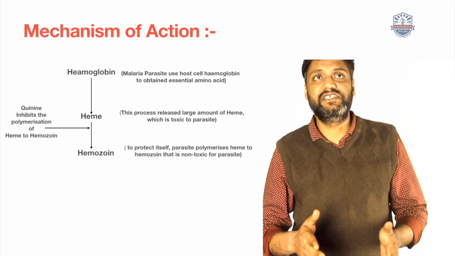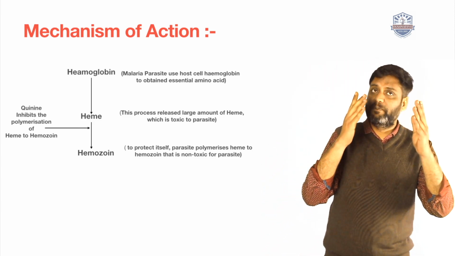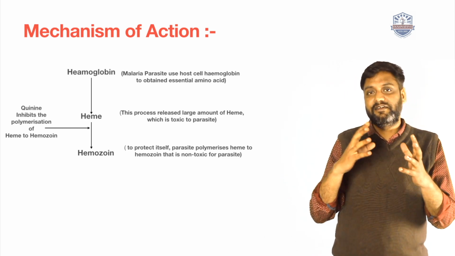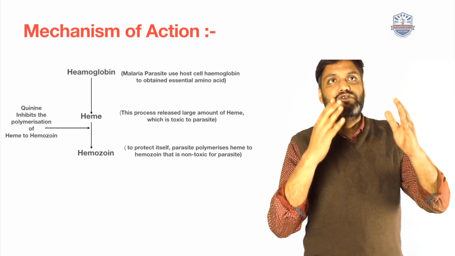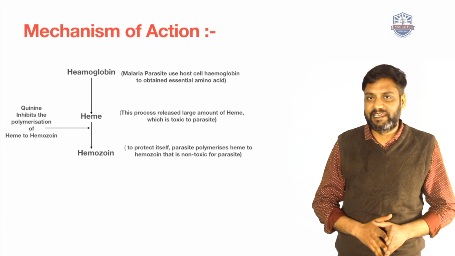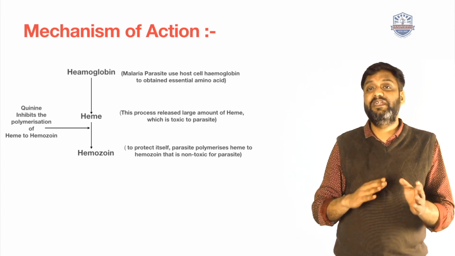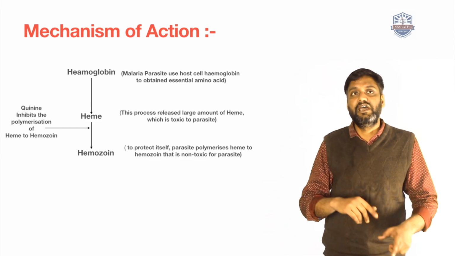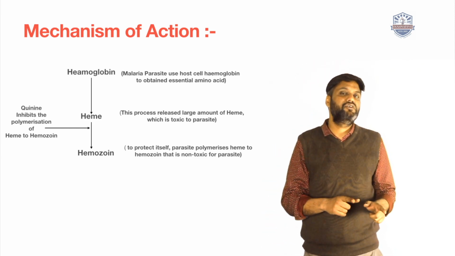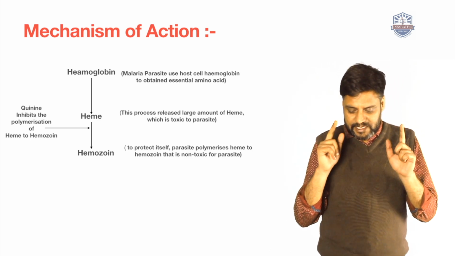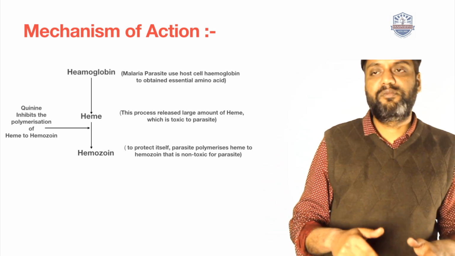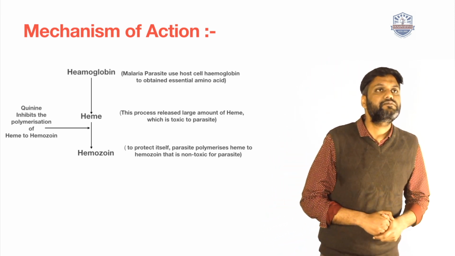Hemoglobin turns into heme, which is toxic, so immediately the parasites polymerize this heme into hemozoin, and hemozoin is non-toxic and essential for preparation of malarial amino acids.